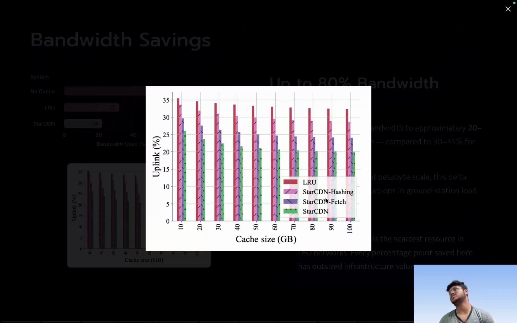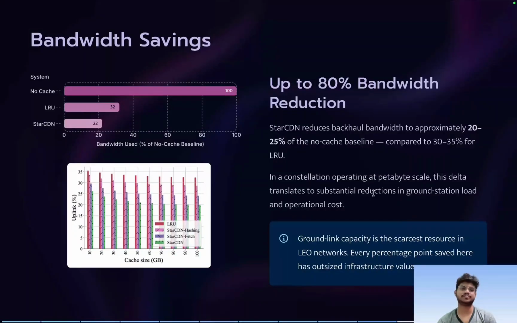If we increase the cache size, obviously the hit rate will increase, but on the other hand, because of the routing, the latency will increase. Okay, so that's the main idea I was talking about.